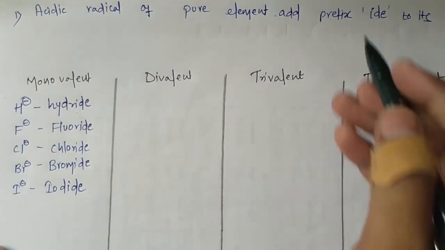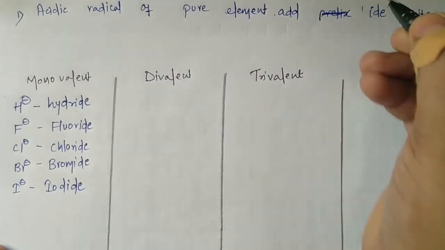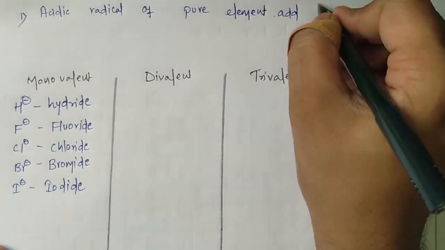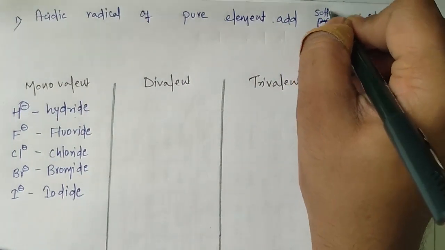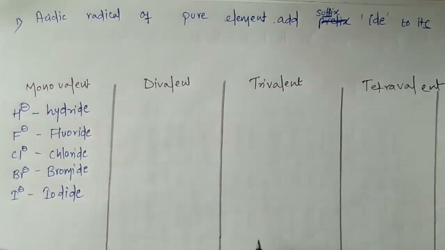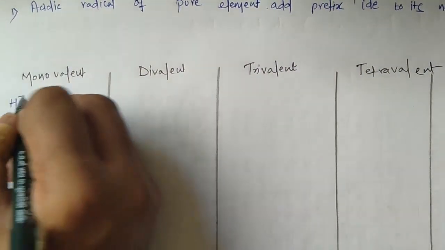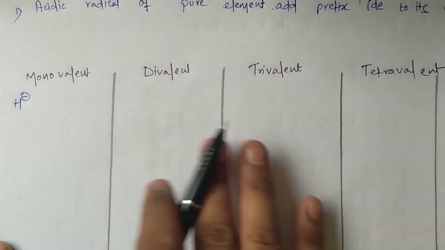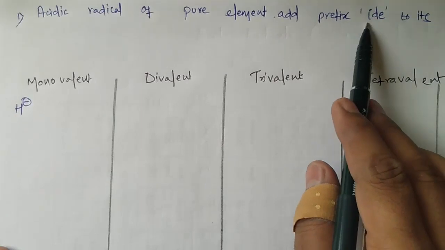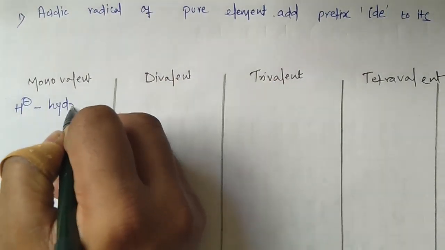Sorry, this is not prefix, this is suffix. So for example, here H minus is called hydrogen. Now we will add IDE to its name, so it will be called hydride.